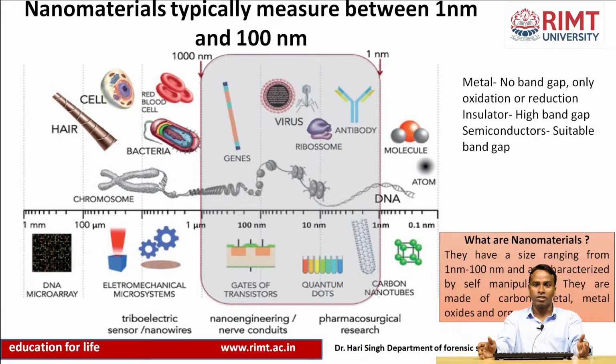An insulator has a high band gap, and it would require high energy. So we should know that a semiconductor-type material with a suitable band gap will be required. These are some examples by which we can predict how nanomaterial can help to make a high surface area, because we require a material in this reaction which has a small particle size and high surface area.